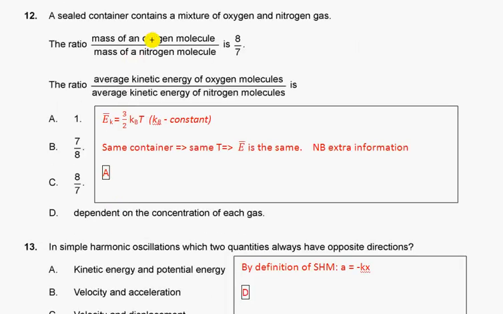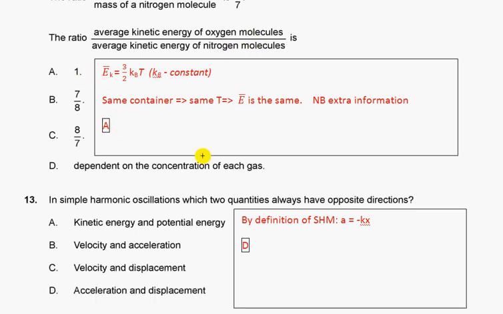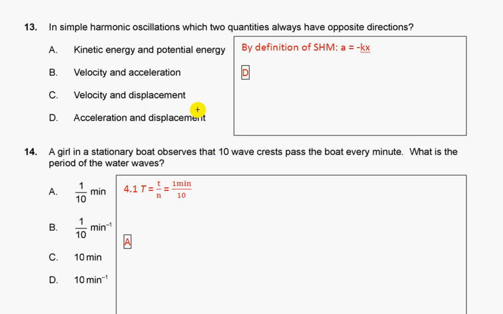A sealed container contains a mixture of oxygen and nitrogen. We should find the ratio of the average kinetic energy of one molecule to the other. The average kinetic energy depends only on temperature. Because oxygen and nitrogen are in the same container, they have the same temperature and the same average kinetic energy, so the ratio is 1. Next question, choice A. In simple harmonic oscillation, which two quantities always have opposite direction? By the definition of simple harmonic motion, a equals minus kx, so a and x are always opposite.